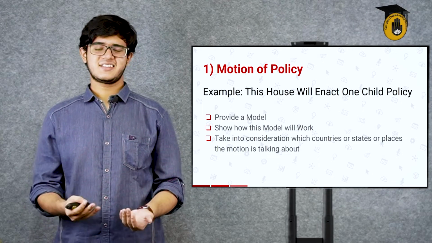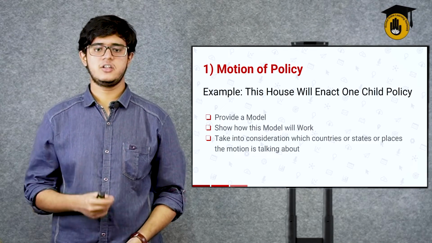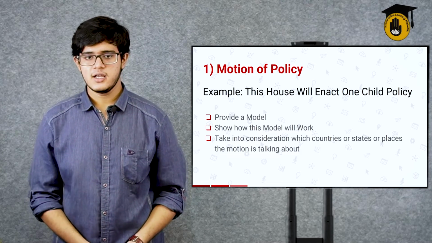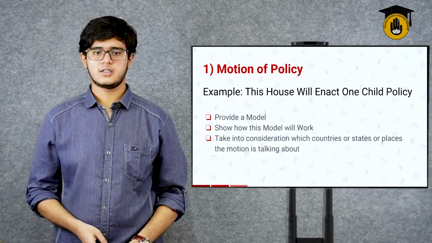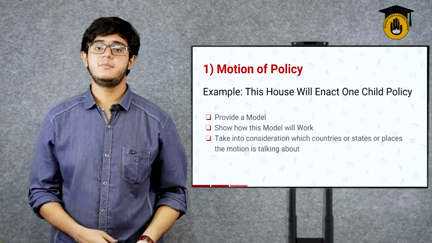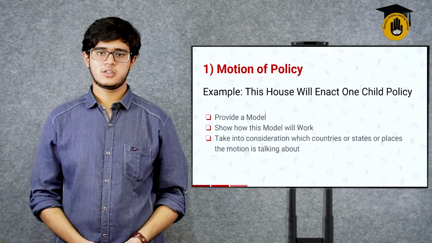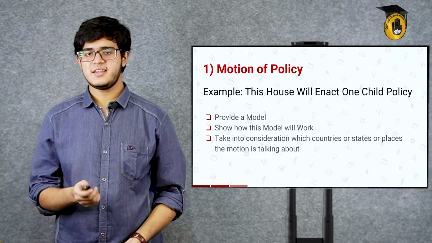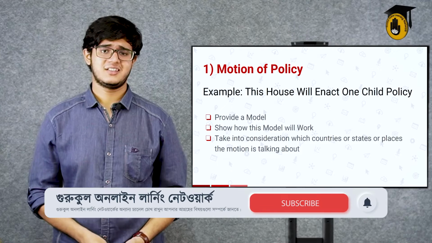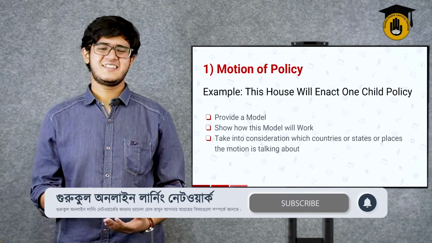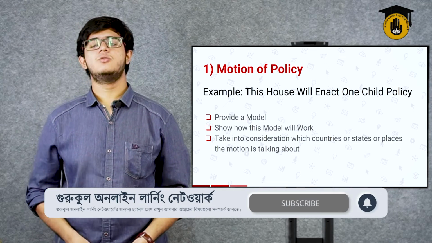Now, this is a model. This is just assumptions, but how are you going to do it? That is the step-by-step process of how you will show this model will work. As the government, you have to do this a lot and show your model. But sometimes in debates, the government does not have to provide a model, but the opposition has to, and there are multiple motions in which that is prevalent. So remember, see what the motion is asking for and then decide what you want to do.